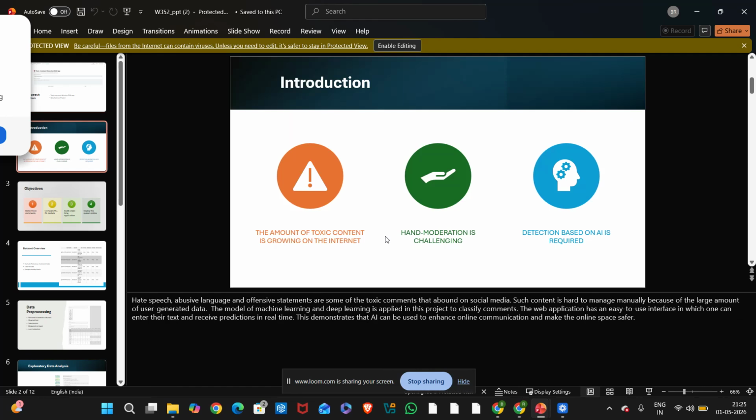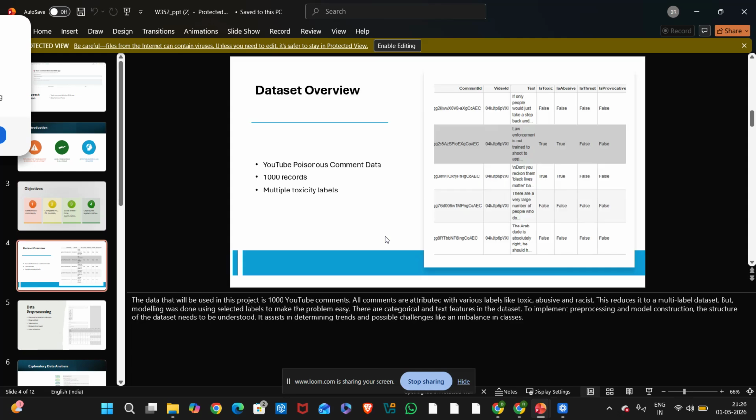Nowadays social media has a huge amount of abusive and offensive comments. Manually checking every comment is difficult and time consuming. So in this project, I used artificial intelligence models to automatically classify comments. I also developed a web application where users can test comments in real time.